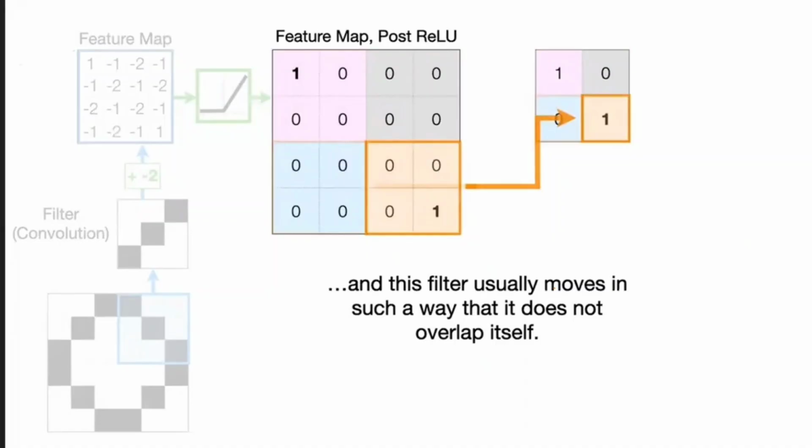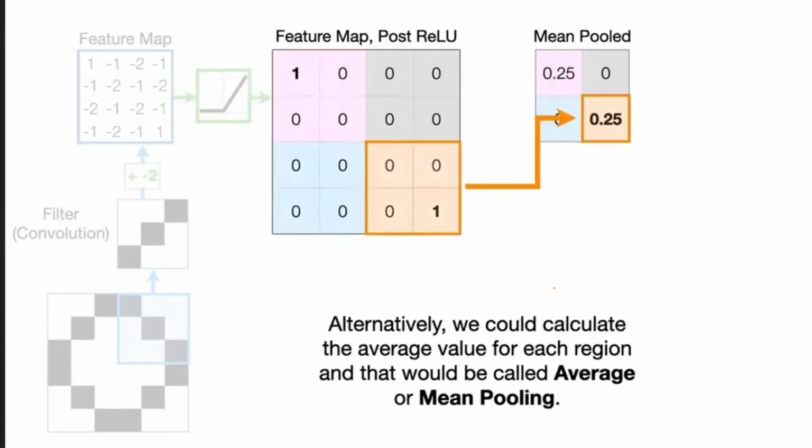If you consider minimum values, it is called min pooling. If you take the average values, then for example, if you consider here, okay, this 4, out of these 4, what is the average of 4?